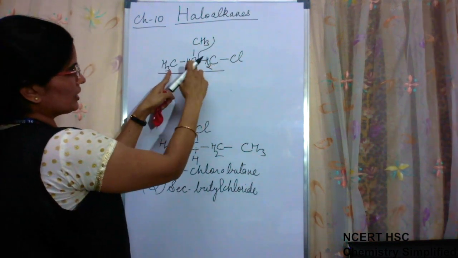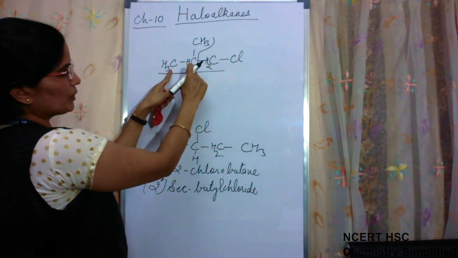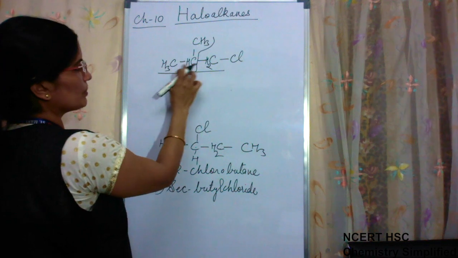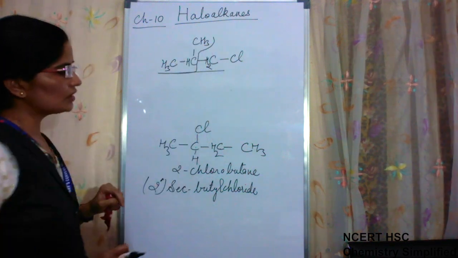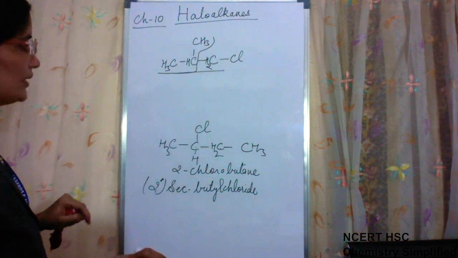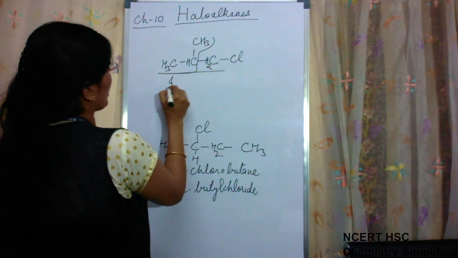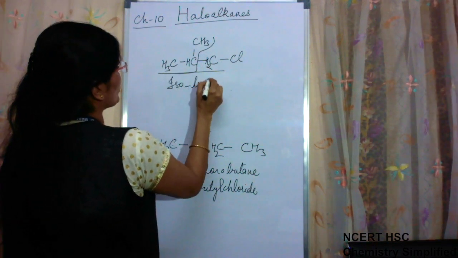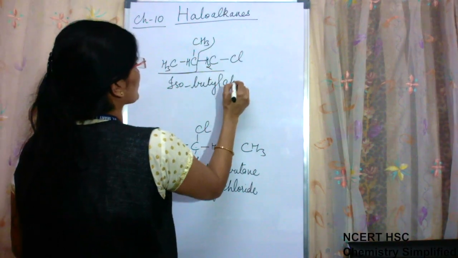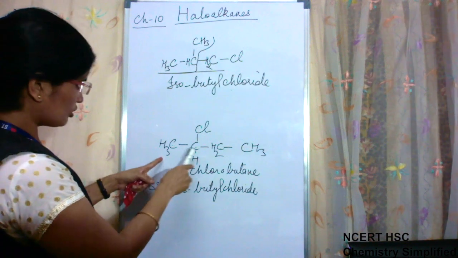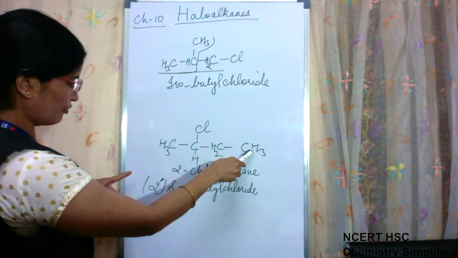In a carbon chain, branching is present on the second carbon atom from the corner. So this is the iso condition, and because the number of carbon atoms is 4, it is butyl in common nomenclature. So it is isobutyl chloride.